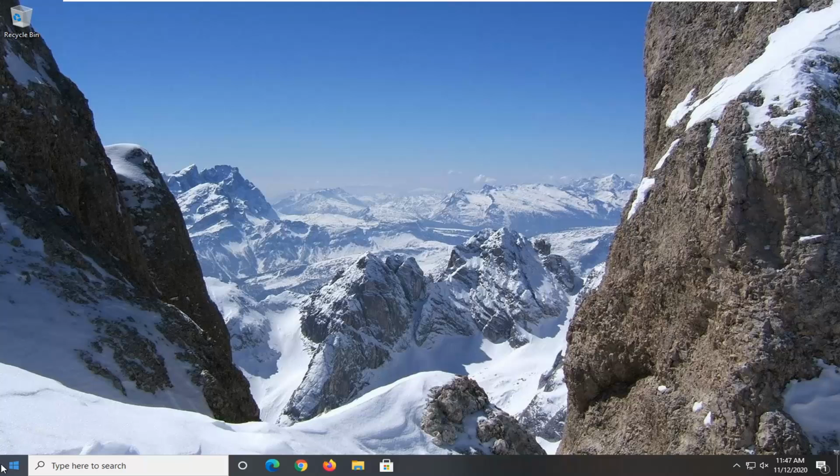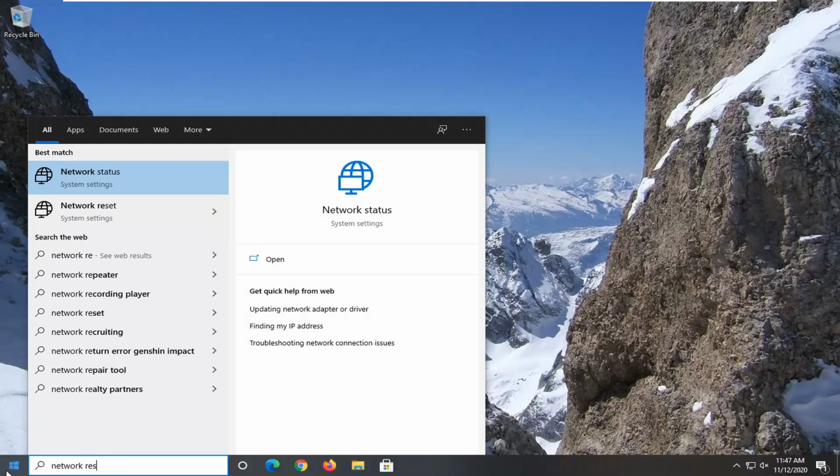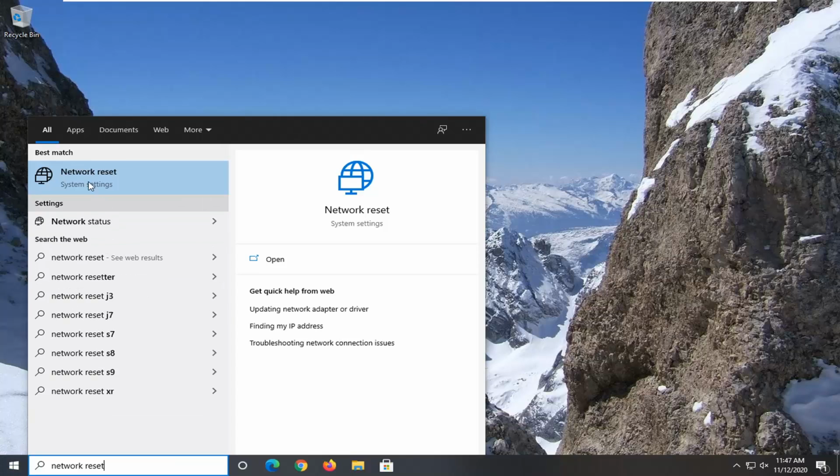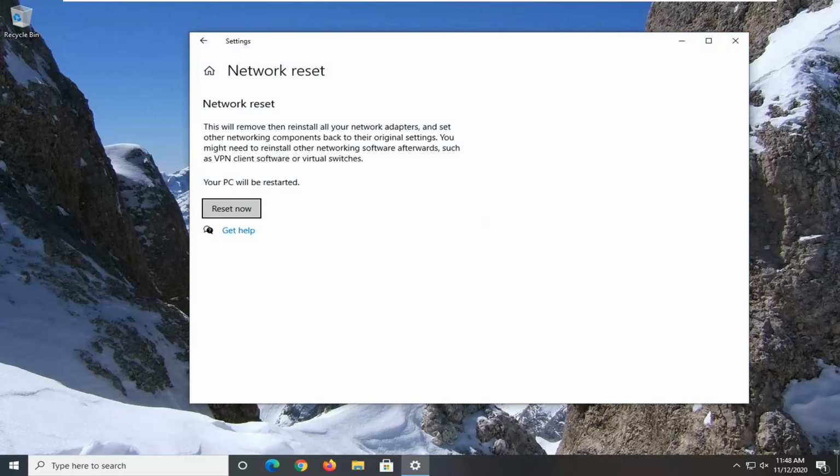And once you have that, you're going to open up the start menu, type in network reset. Best result should come back with network reset right above system settings. Go ahead and left click on that. Then select the reset now button.